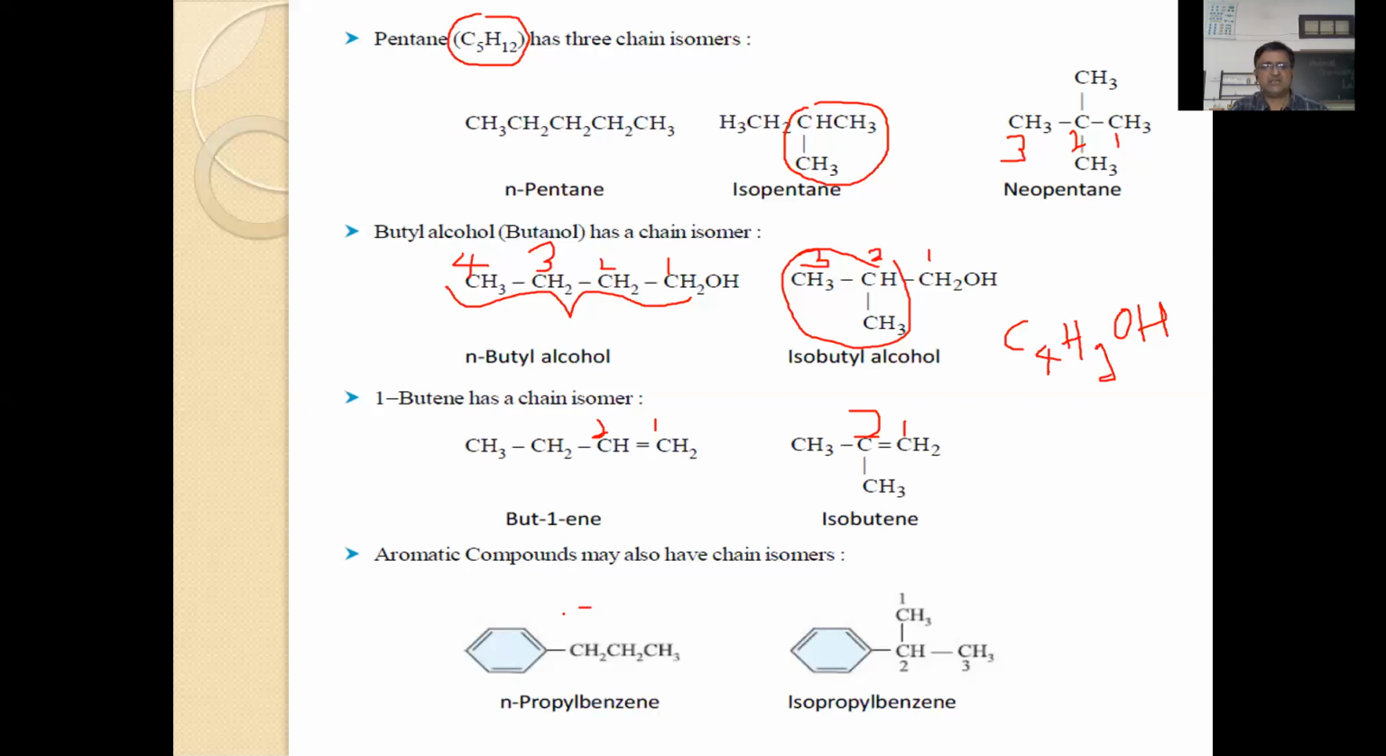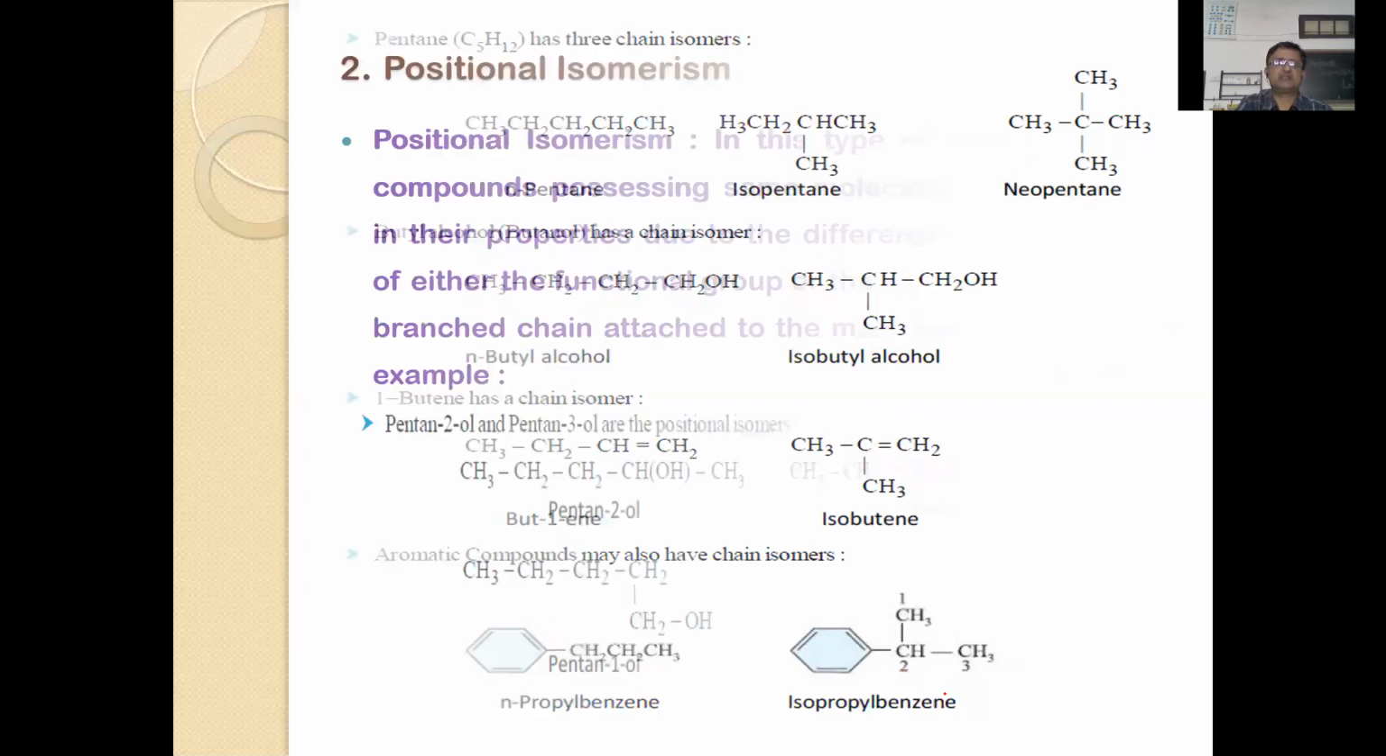Here also you can see this is n-propyl benzene. This is a benzene nucleus, and a propyl chain, n-propyl chain. And isopropyl benzene. This is an isopropyl group, just a change in the carbon atom chain. So compounds having the same molecular formula but differing in the carbon chain are called chain isomers.